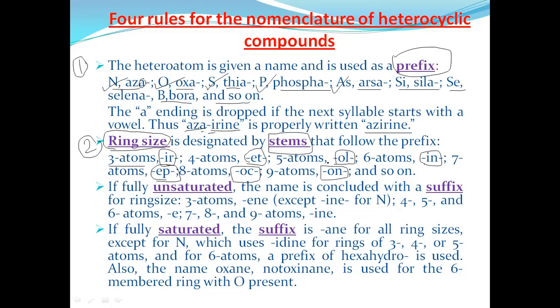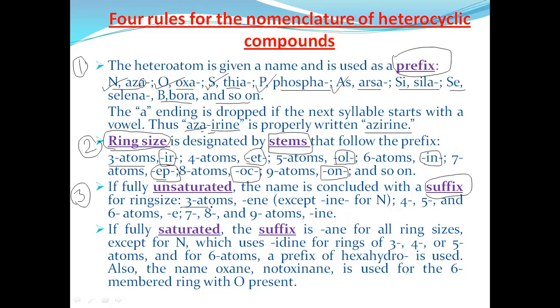The third rule is related to the unsaturated ones. If any double bond is present in the heterocyclic compound, the third and fourth rules related to the suffix apply. If any unsaturation is present in the ring, the suffix depends on the ring size.